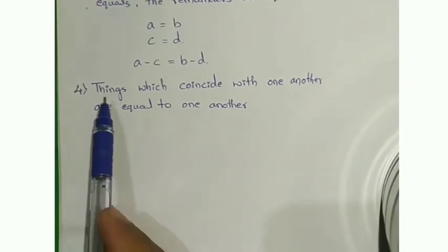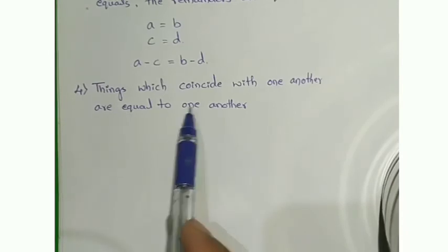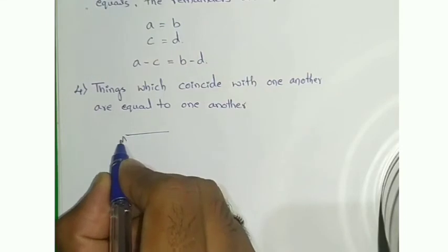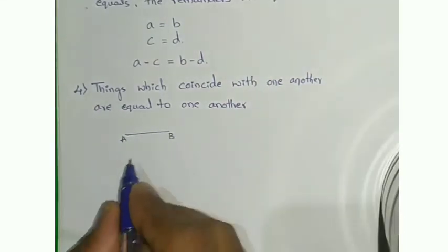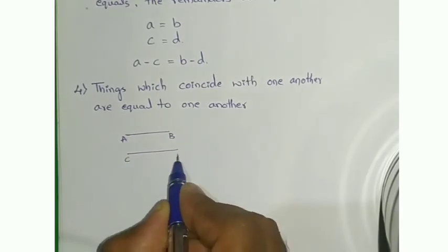The fourth one, things which coincide with one another are equal to one another. Yes, if I take here one line AB and another line I'll take here CD.